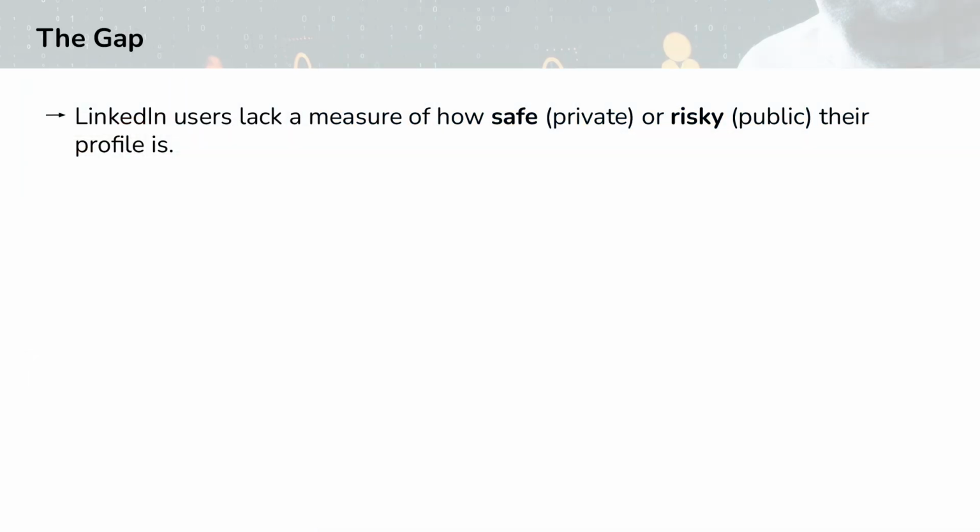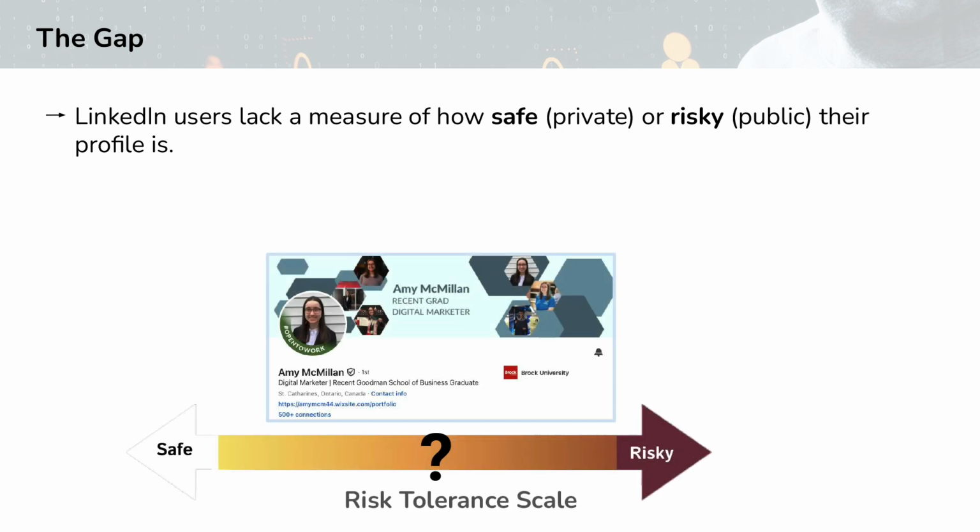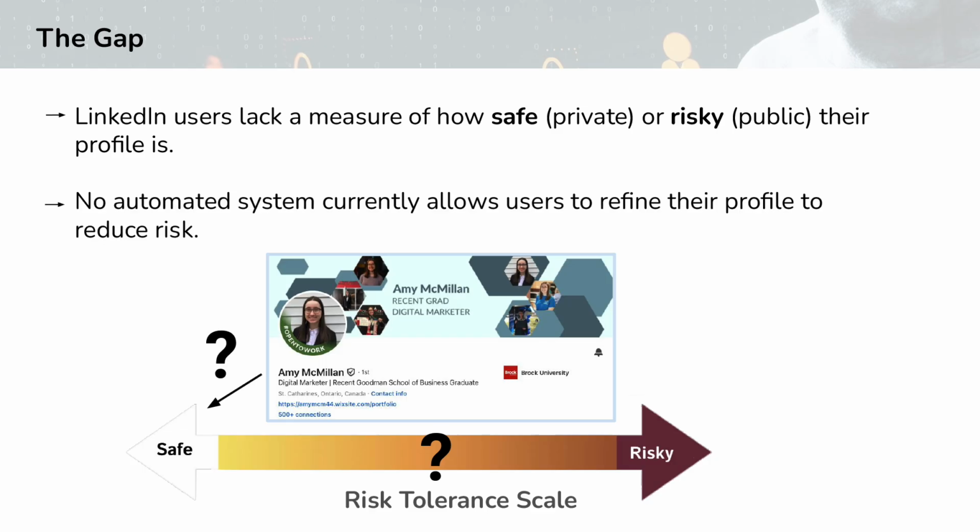The gap we identified is that for LinkedIn users like Amy, we have no way of telling her or measuring how safe or risky this profile is. And even if we were able to measure it, there's no system that exists that could help her to refine her profile to reduce her risk.